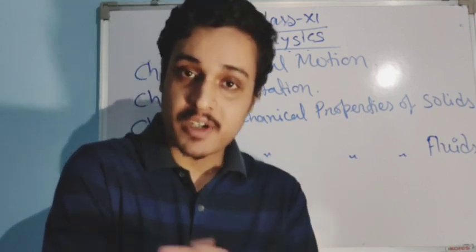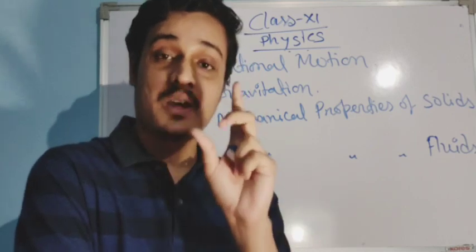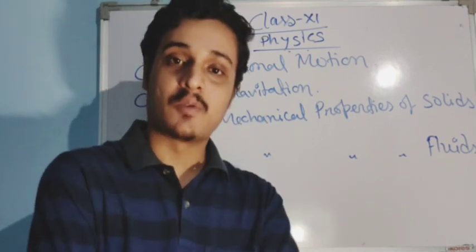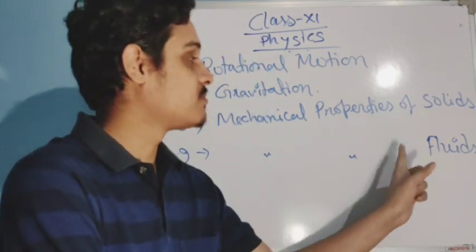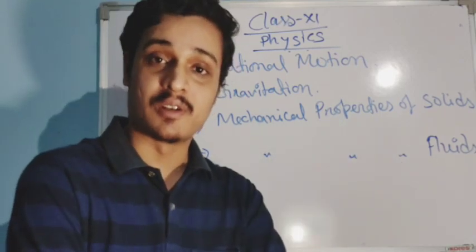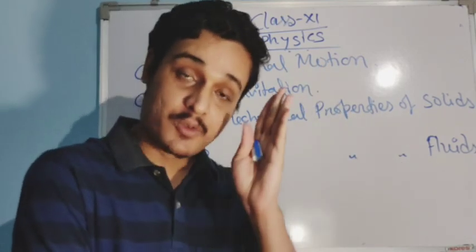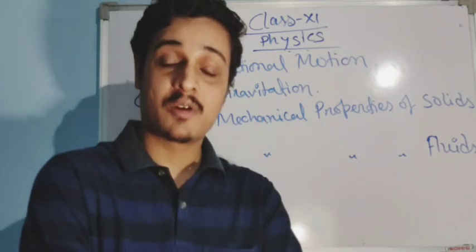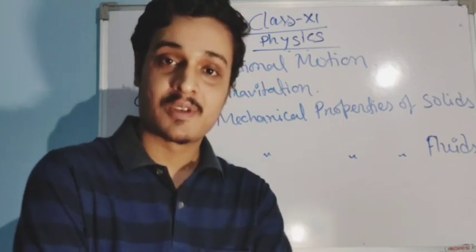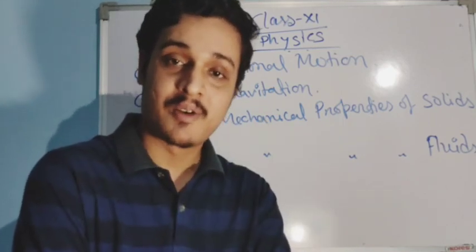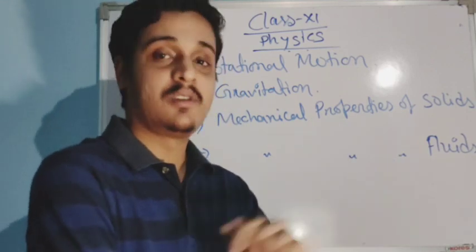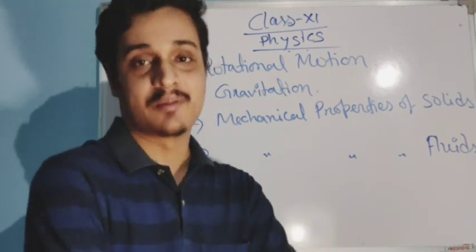Those who are cricket lovers, those who want to be a good fast bowler or a good spin bowler, should learn this chapter very well. You should give equal importance to all the chapters, but those who want to be a very good fast bowler or very good spinner, you have to learn the concepts of this chapter.